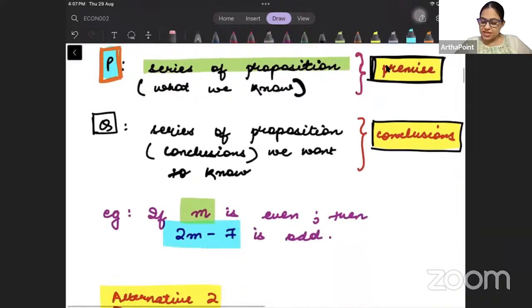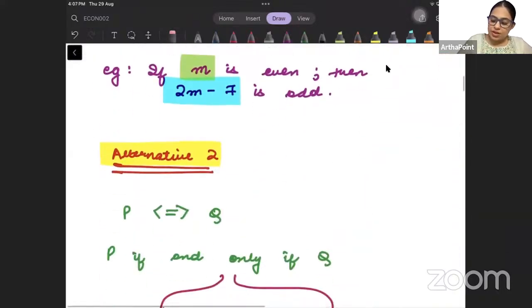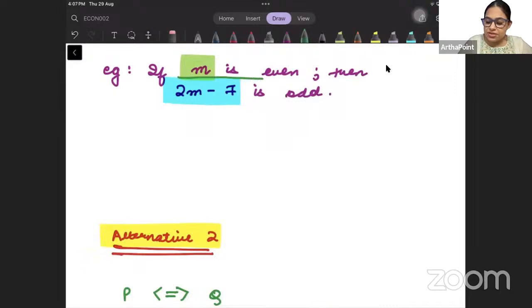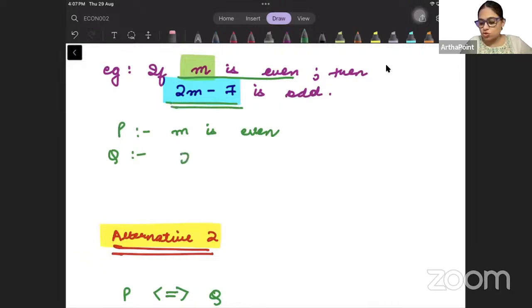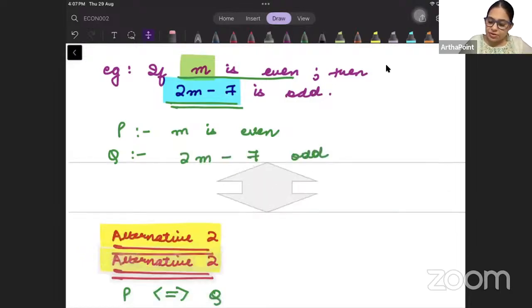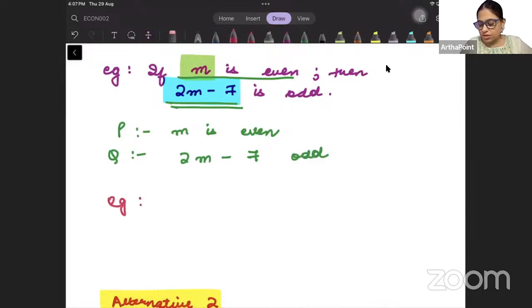ठीक है बेटा. Let's take an example. देखो, here I am saying if m is even, तो मेरा p क्या है? What is my proposition? That m is even. What is my q? इससे हम किस conclusion पे आ रहे हैं? What are we concluding? 2m minus 7 is odd. Take an example बेटा, कोई एक example ले लो. जैसे अगर हम बोल देते हैं कि m is 5. So 2 into 5 will be 10. 10 minus 7 is 3 and 3 is odd.